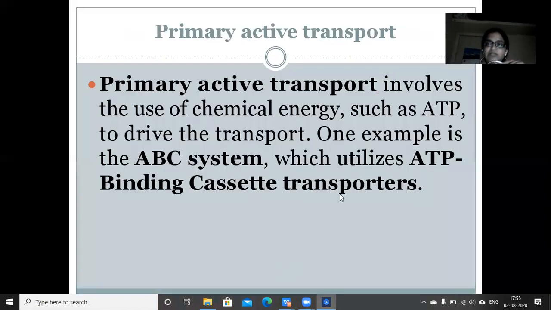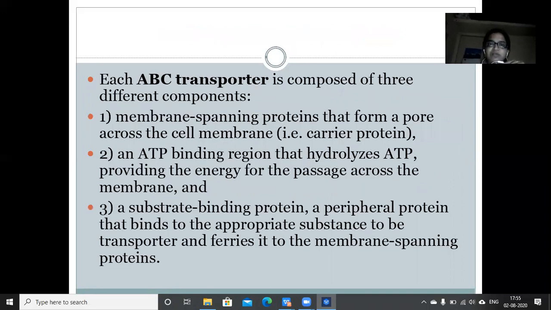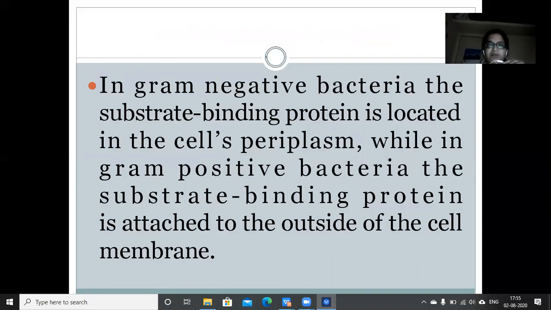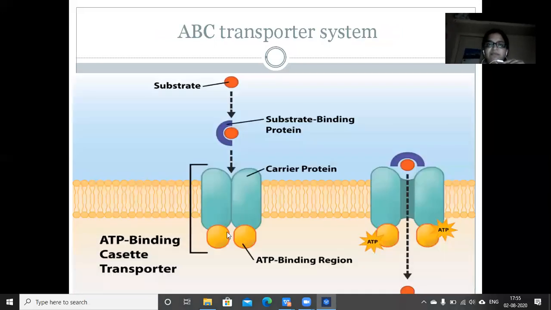In active transport, we have seen two types. One is primary active transport and the other one is secondary active transport. In the primary active transport, the best example is the ABC system. The full form of ABC is ATP binding cassette system, or ATP binding cassette transporter. We have seen this ABC transporter system through this diagram.